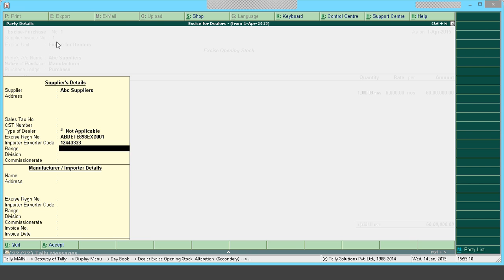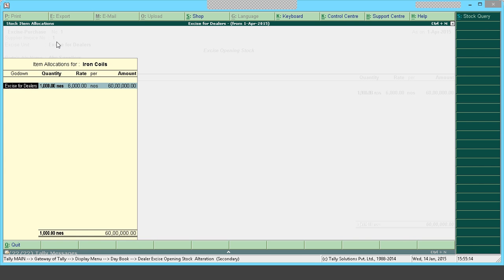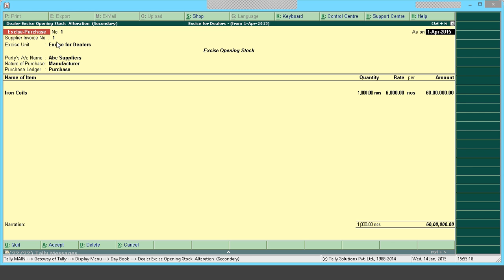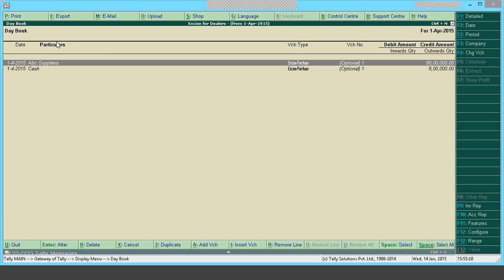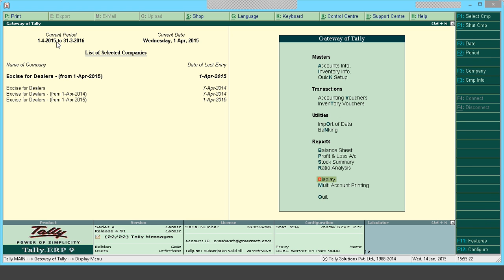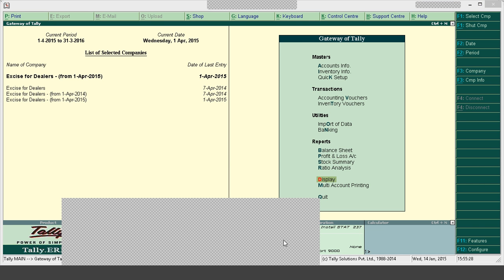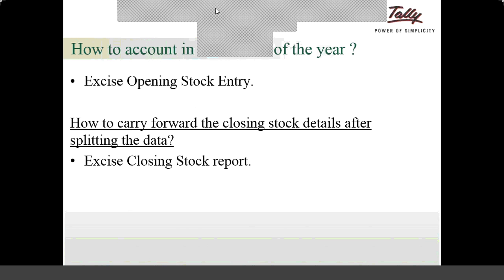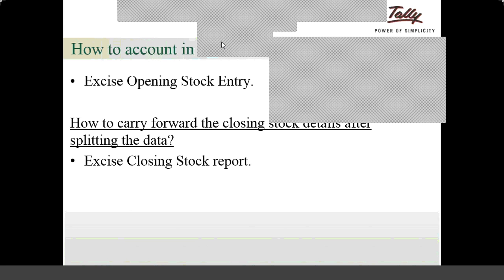Okay, we did it manually, right, when we didn't have data. Now, through export import, this will be created and you will be getting the tax references in the sales transaction. So this is all with opening balances of excise, where we had given the opening balances manually, and also we had exported the closing balance and imported it to the new company.